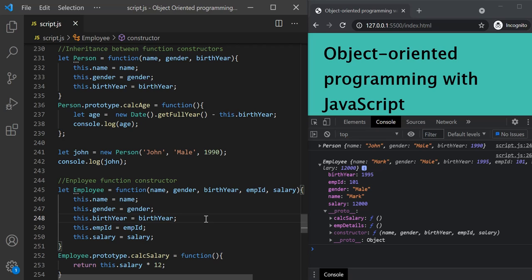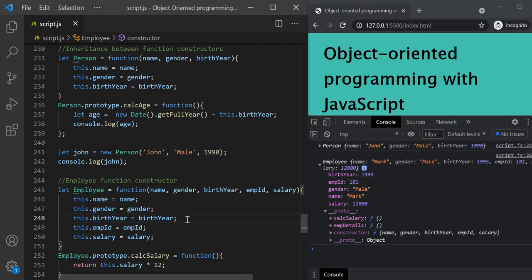So in that way, the maintenance of code will become cumbersome, because let's say we added the city and country property for person constructor, but we missed adding those properties for employee constructor. So in that way, the code will become less maintainable.